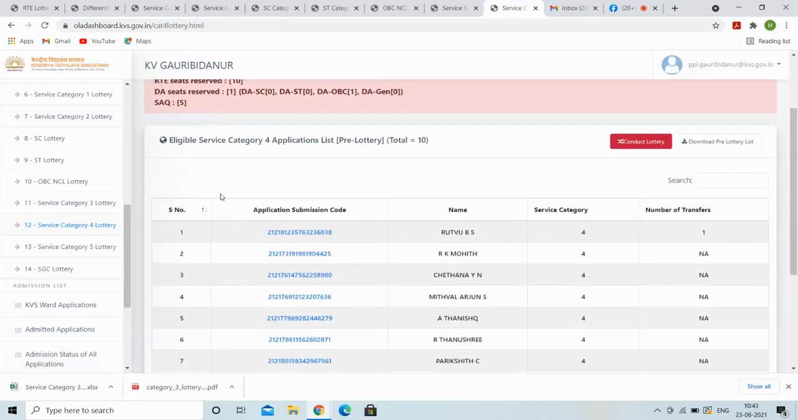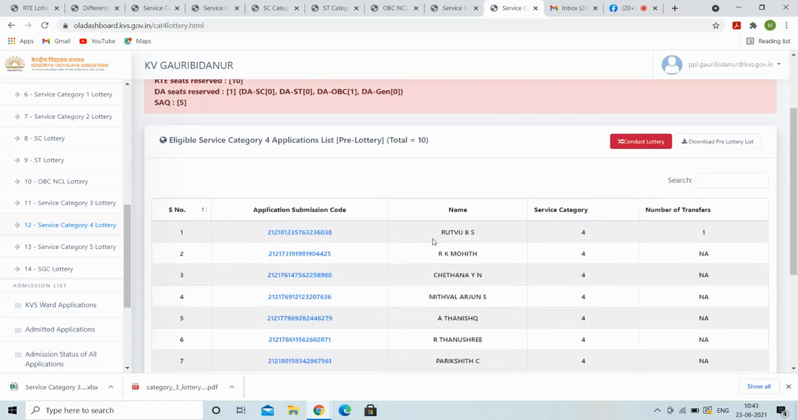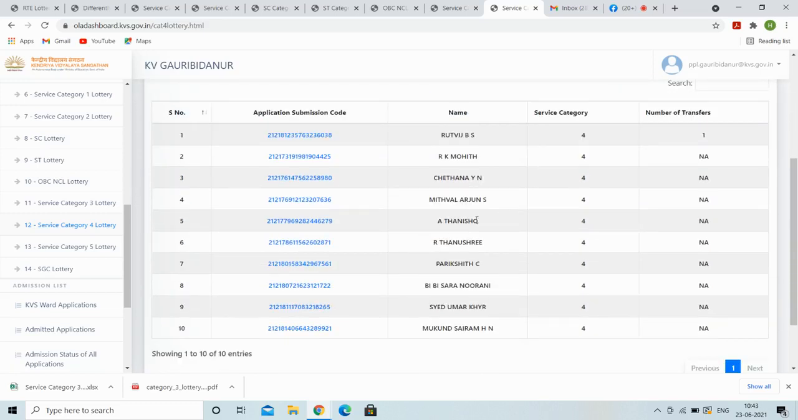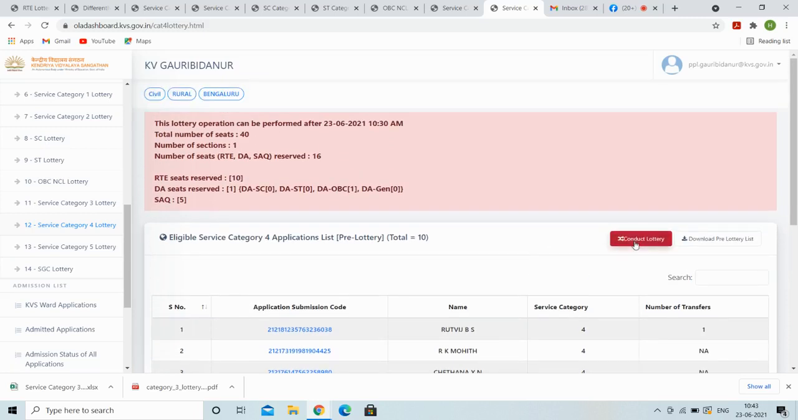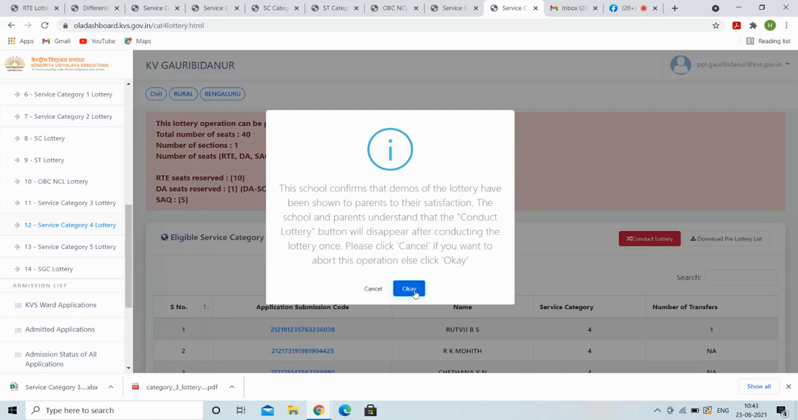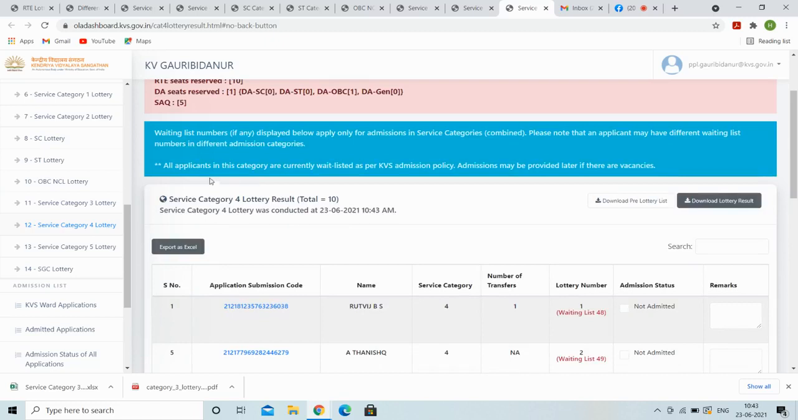So we are now at eligible service category 4 applications. Total number of 10 applications have been received in service category 4. These are the names of it. These are the serial numbers in which these people have applied. So we are just conducting lottery. We are downloading the list for service category 4.